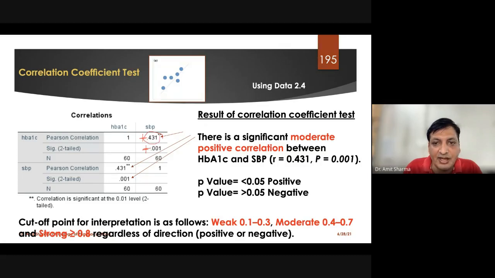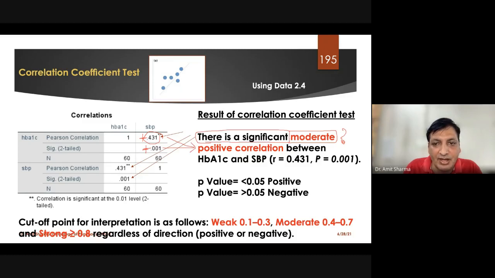And you can see how to write the result. We can write there is a significant, moderate, positive correlation. Now, how have we chosen that it was found moderate? We found a positive correlation because both values were positive.